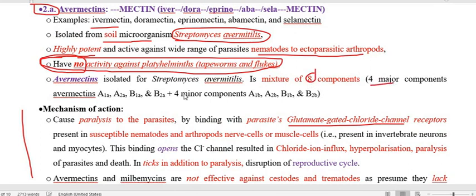The components are A1, A2, B1, B2 for the major, and likewise for the minor. Under A, there are 1 and 2; under B, also 1 and 2. For the major you put 'a', and for the minor you put 'b'. So these are the 4 major components and these are the 4 minor components.